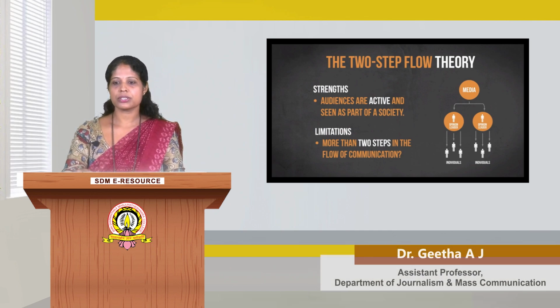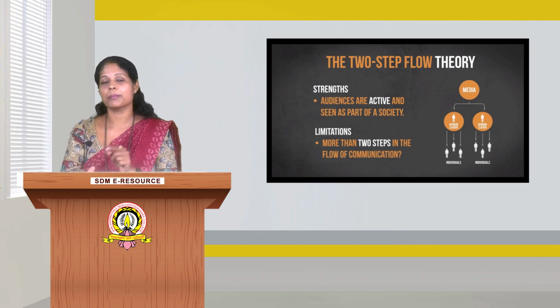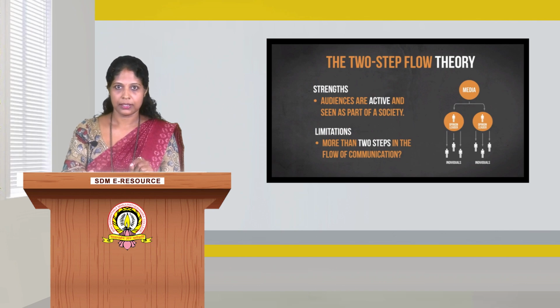So, in conclusion, the two-step flow or multi-step flow theory disapproved the dominant paradigm in mass communication, where they strongly believed there is a direct impact of mass media on the people. This theory disapproved the existence of direct influence of mass media. Instead, it stressed the personal influence and indirect influence of mass media on the people.